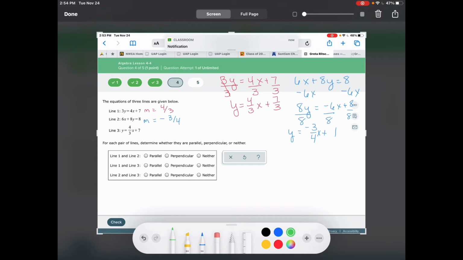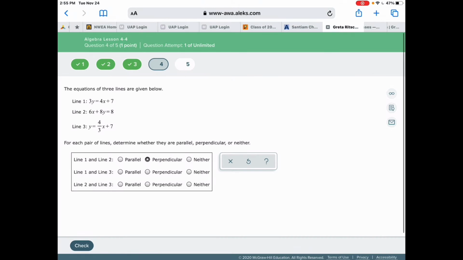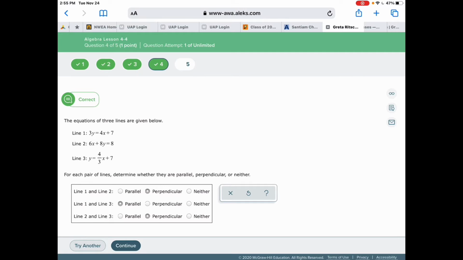Okay, and then this one is nice. Line 3 is already in slope-intercept form, so I can tell you that the slope is 4/3. So it is parallel to the first one. So line 1 and 2, I'm going to say perpendicular. Line 1 and 3, I'm going to say parallel, and line 2 and 3, I'm going to say perpendicular. So perpendicular, parallel, perpendicular. If I didn't mess that up, that should be good.